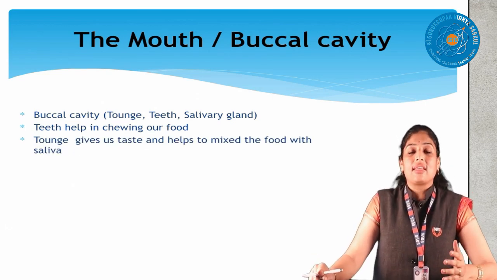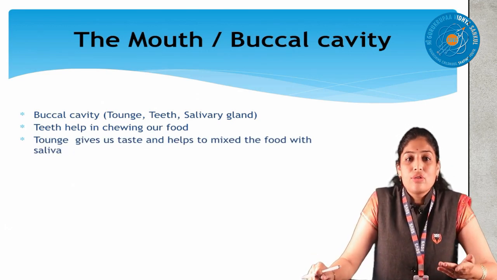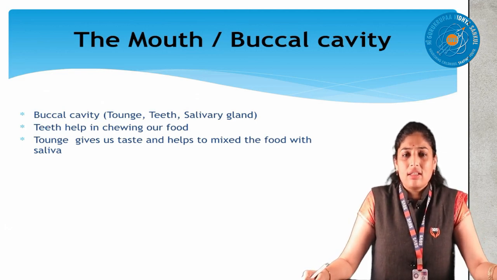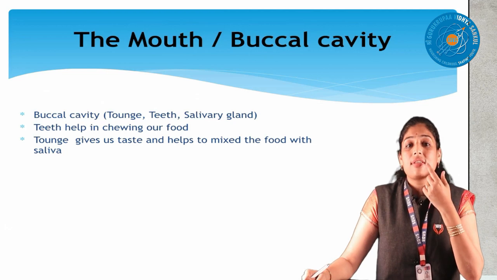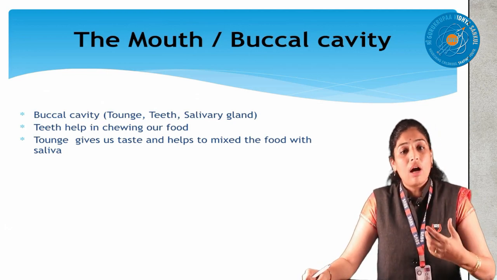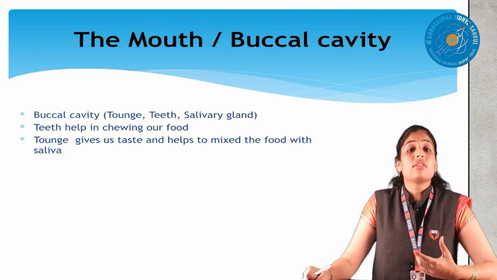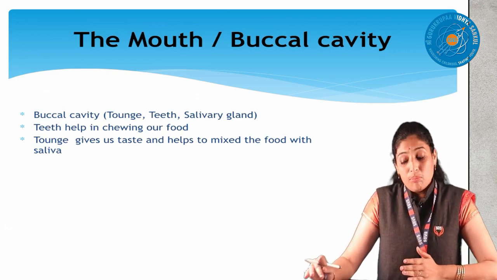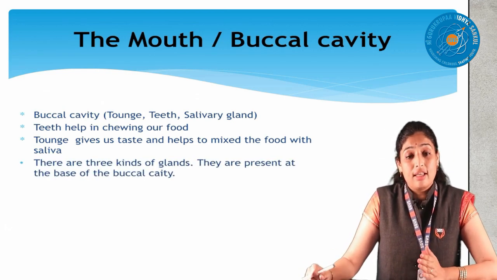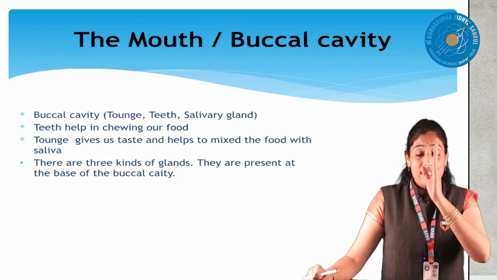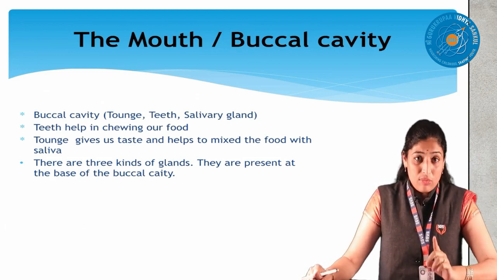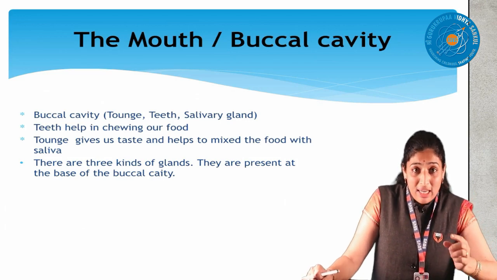What do we mean by saliva? One by one I am introducing new things, right? Everyone knows saliva. Saliva is a watery substance we experience in our mouth every day. Without saliva, the digestion never starts. Teeth only cut the food, but saliva brings about chemical digestion. In digestion we have two kinds: mechanical, where the teeth cut, and after cutting the food mixes with the saliva.